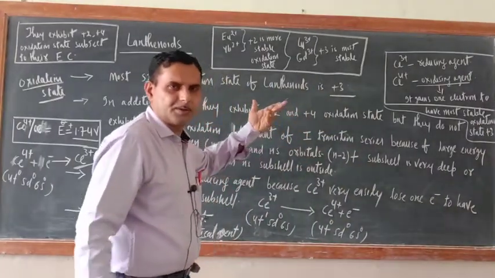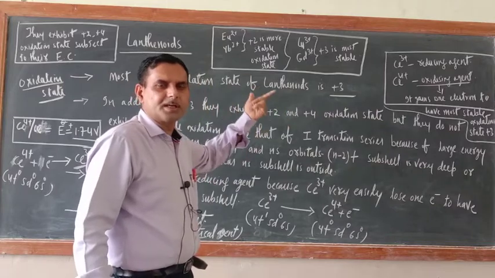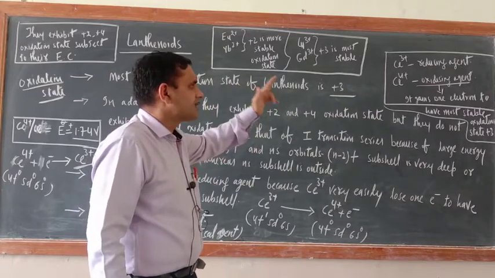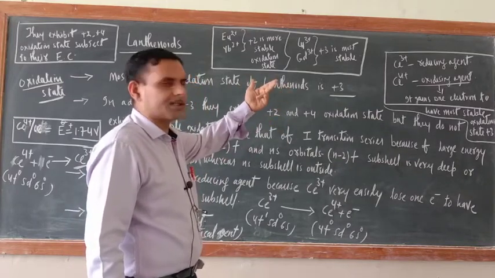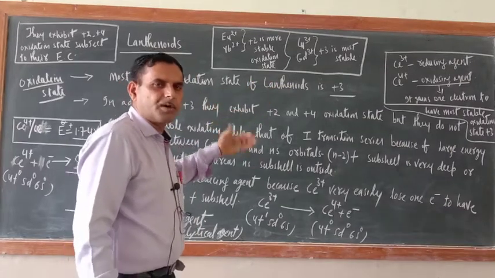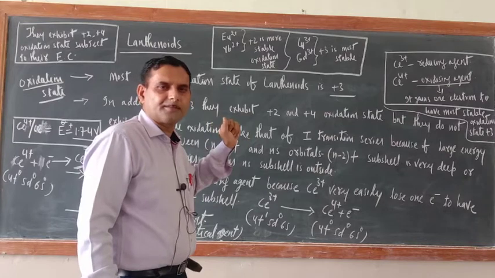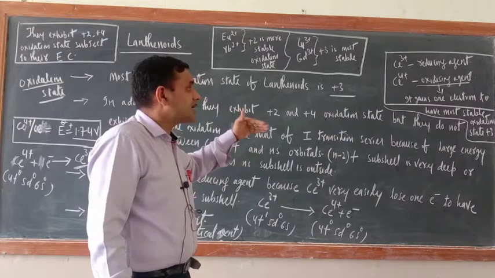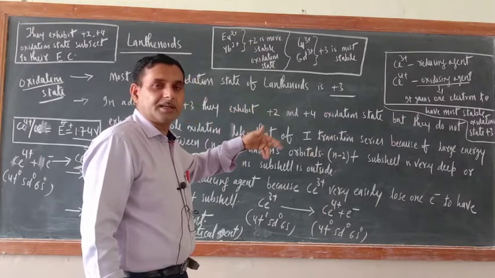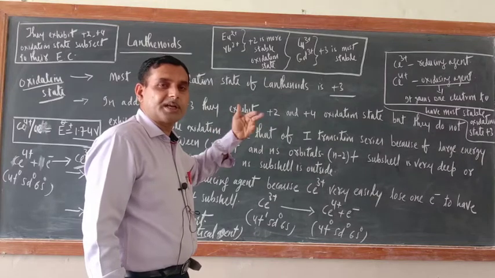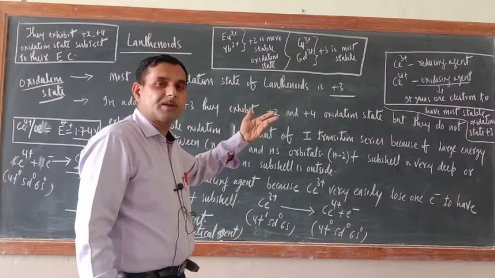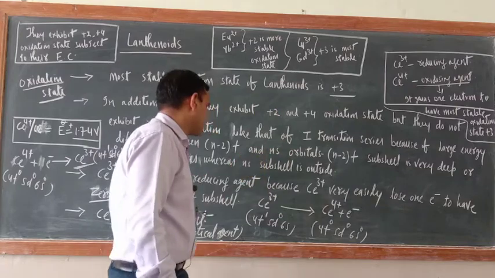So don't get confused. Ce3+ will lose an electron so that its 4f has 0 electrons, and Ce4+ is an oxidizing agent because it will gain 1 electron to convert into the most stable oxidation state, that is +3.